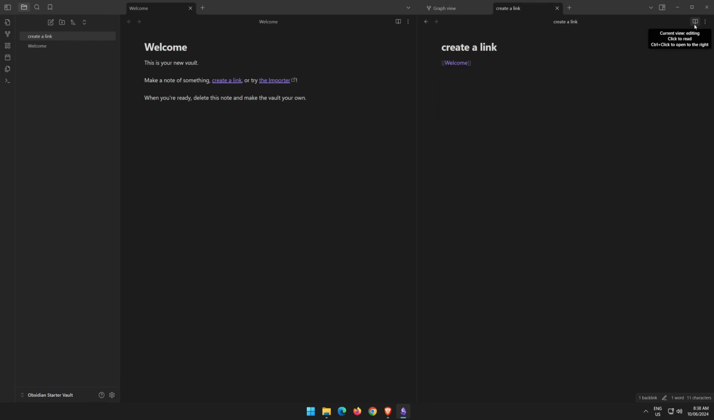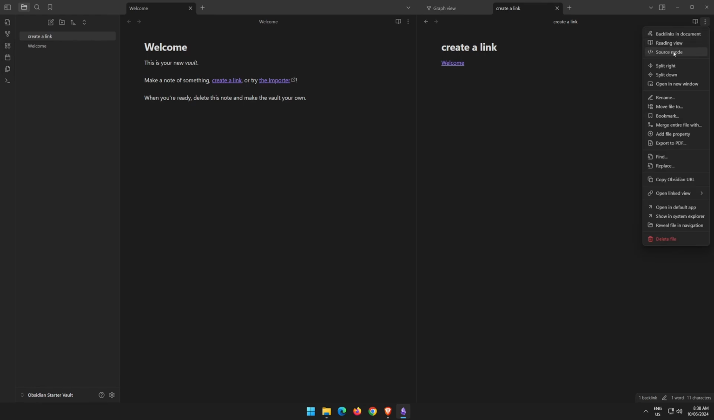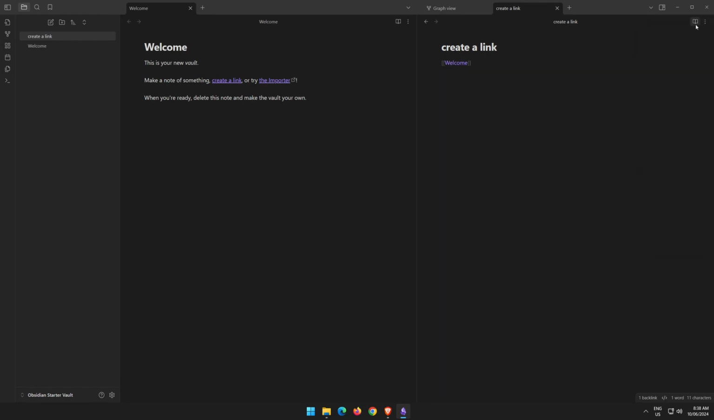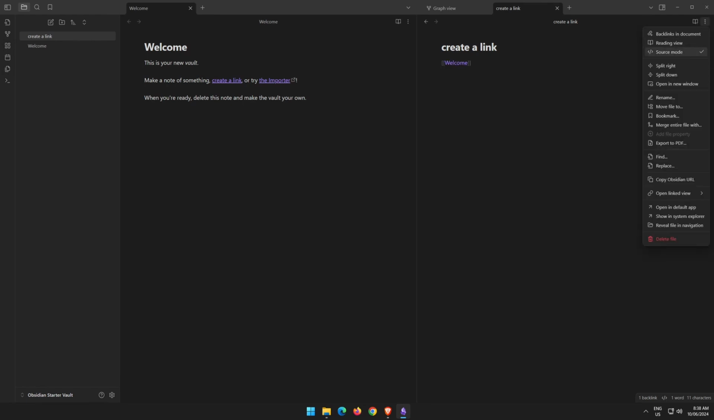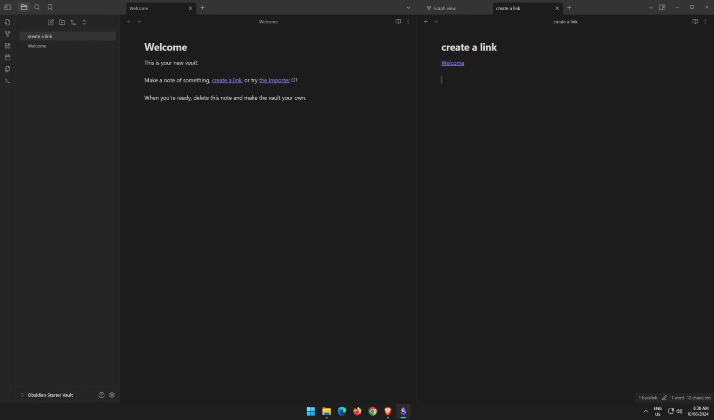See here we have our view. So currently we are in the editing view. We can go into source mode by selecting source mode. We can go back to reading view, or we can go back to our editing view. At any time we can toggle off source mode and just stay in editing view.